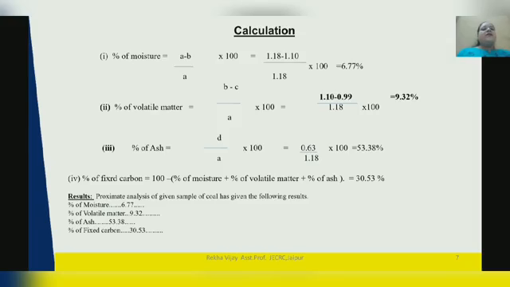Percentage of ash we can calculate as D divided by A, multiply with 100. D is the residual weight left in crucible, divided by total weight of coal sample, multiply with 100. Here it is 53.38%. Now percentage of fixed carbon we can calculate by 100 minus percentage of moisture plus percentage of volatile matter plus percentage of ash, and it is 30.53%. Now these are the results or achieved outcome we will get after this proximate analysis.